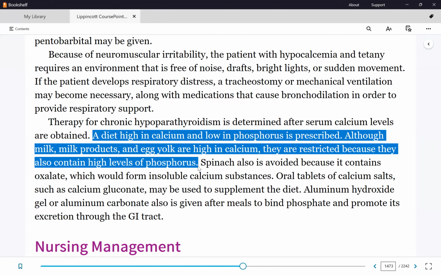Why are they avoided or restricted? Please read. What's wrong with them? They're high in calcium, but what are they also high in? They're also high in phosphorus. So this will defeat the purpose. So they take them, but because they have high phosphorus content, will they raise the serum calcium level? No.